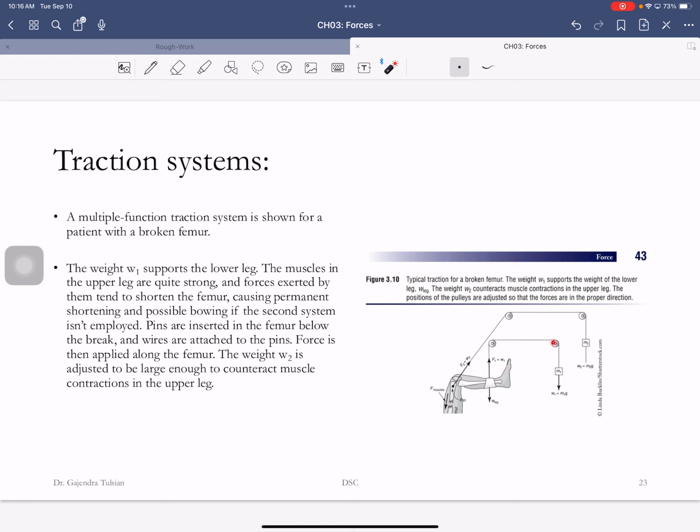This guy is just supporting the weight of the lower leg. And so to do this, you have to put pins in the bone here. You have to drill pins, and you have to pull on that bone to counteract the pull of the muscle. So there is another frame to counteract the contraction of the muscle so that your bone can heal properly. Okay. Do you guys understand that? Any questions on that?